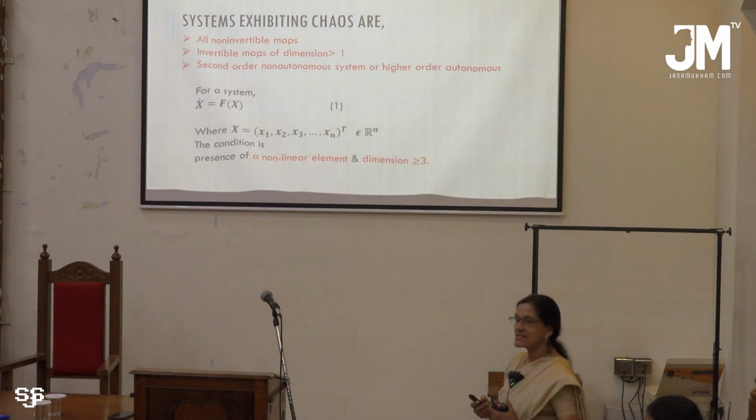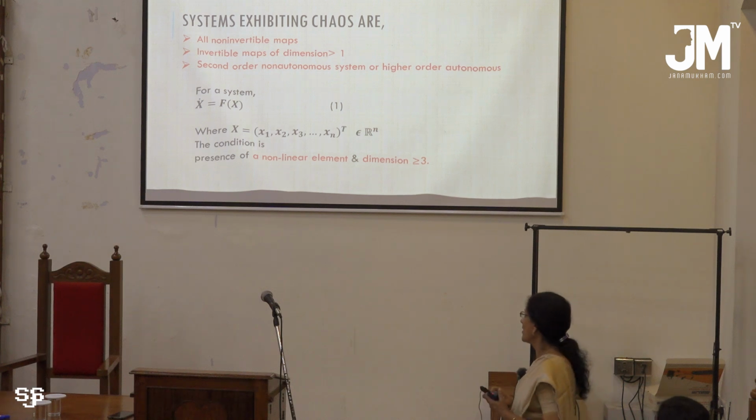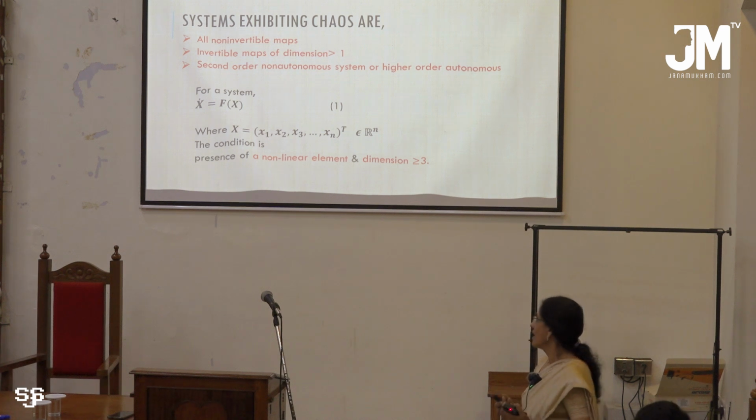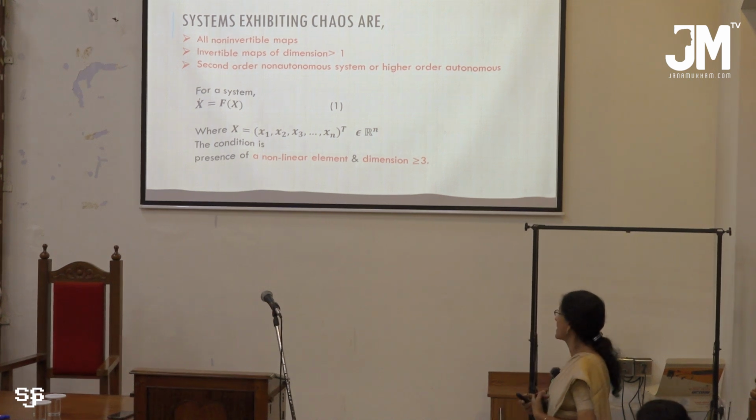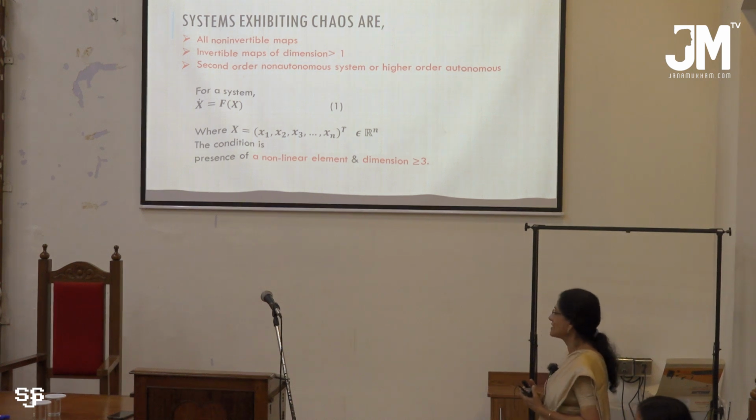Now, for a chaotic system to be present, all non-invertible maps will exhibit chaos. Invertible maps with dimension greater than 1, second order autonomous systems, non-autonomous systems, and also higher order autonomous systems. The essential condition for a nonlinear system to be chaotic is that there must be the presence of a nonlinear element, and also the dimension must be greater than 3.